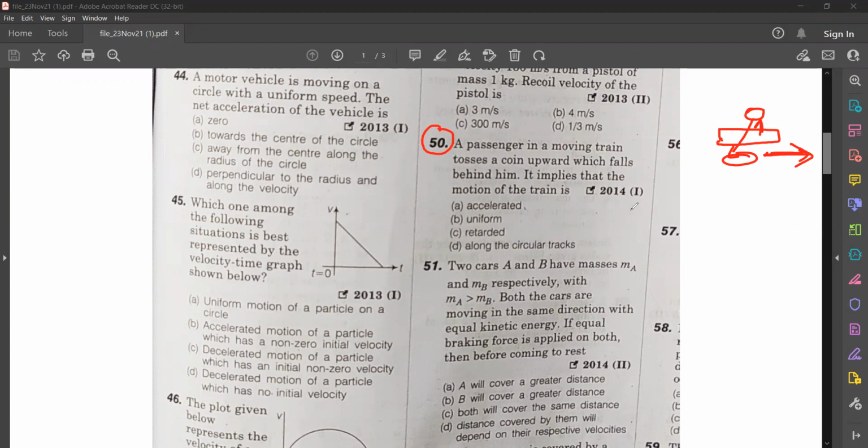It is moving in the forward direction. It is having an acceleration. So the answer is option A. We cannot say whether the motion is uniform or non-uniform, and it is not retarding. If it were retarding, the coin would fall at the same place. It will not fall behind him.